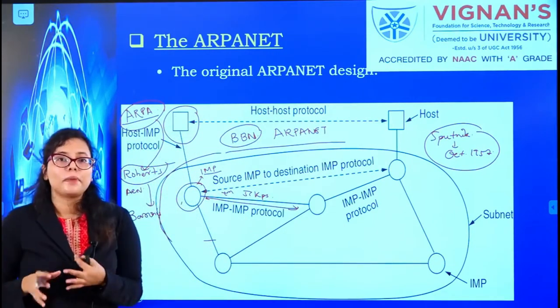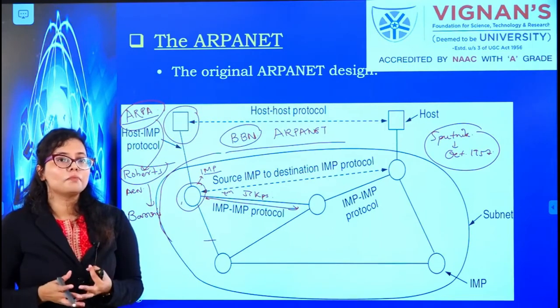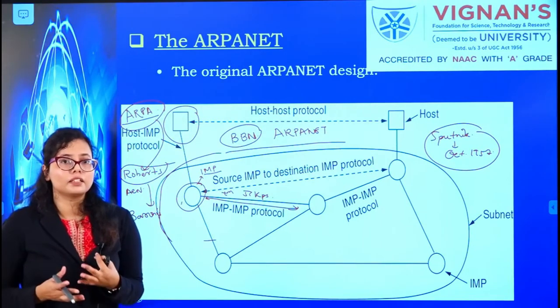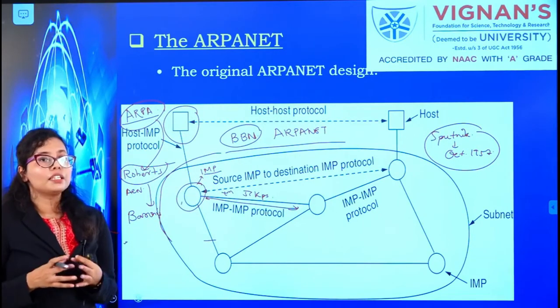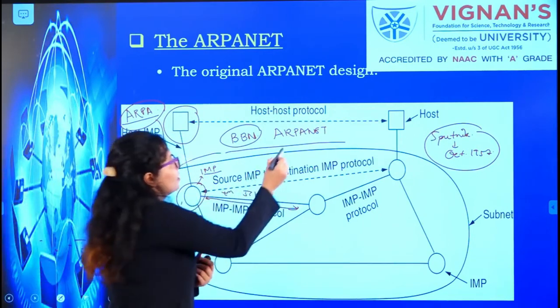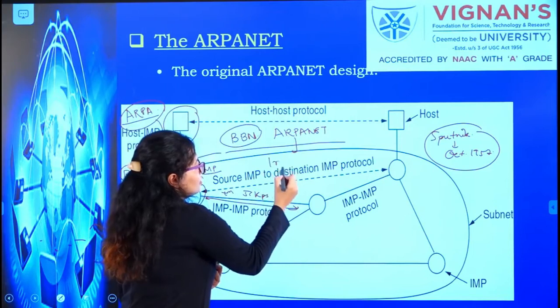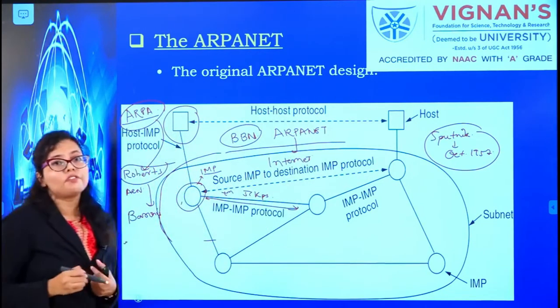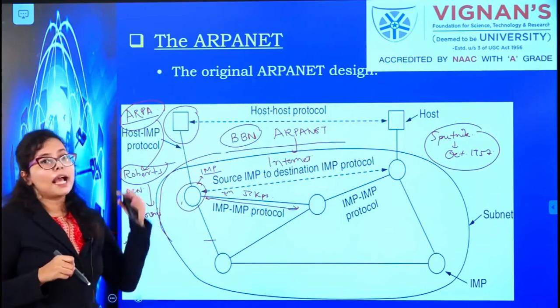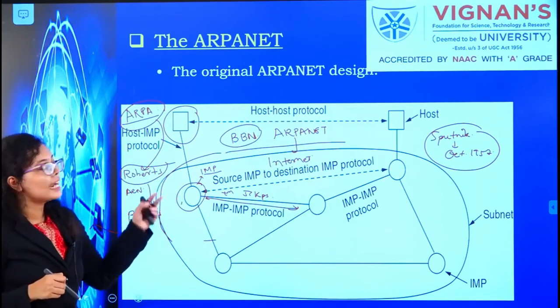With the passage of time, more small networks were being developed by other companies and they got attached to this ARPANET. With time, this ARPANET came to be known as the Internet. If we see now, what is the backbone of our Internet? That is ARPANET.